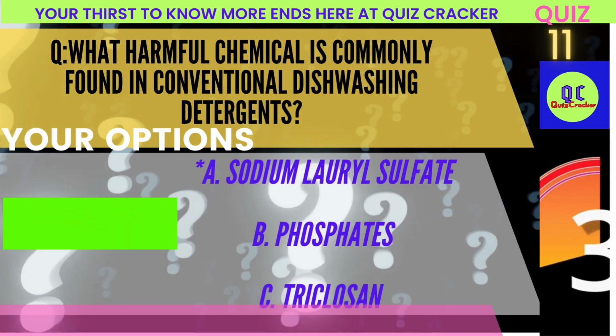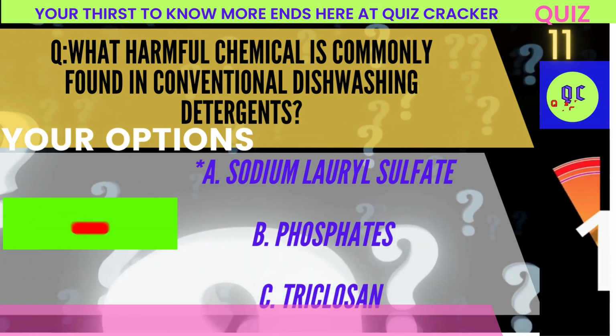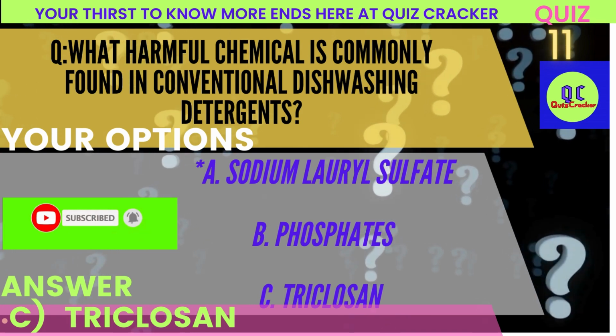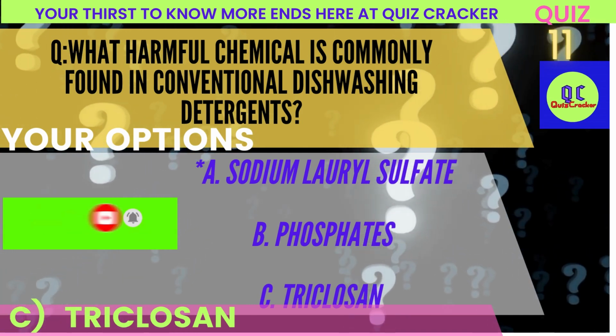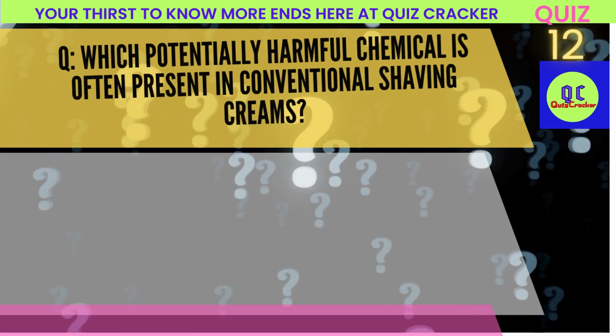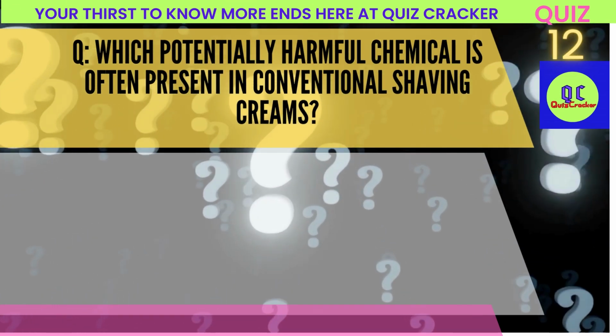What harmful chemical is commonly found in conventional dishwashing detergents? A. Sodium lauryl sulfate. B. Phosphates. C. Triclosan. Correct answer: C.